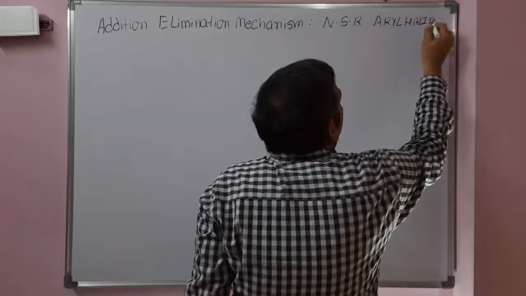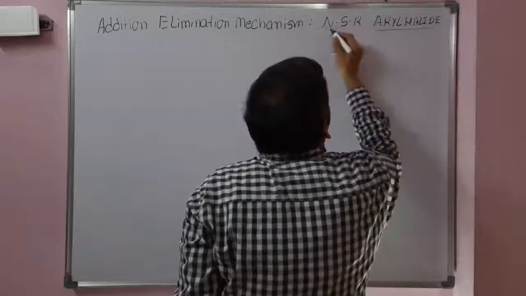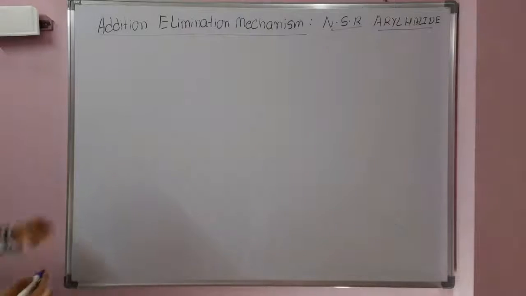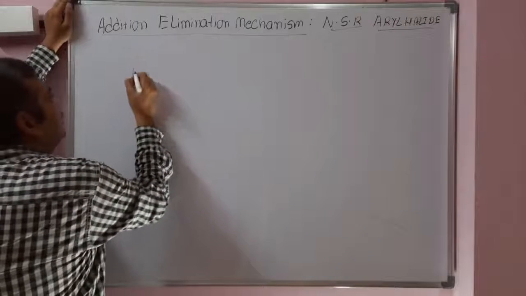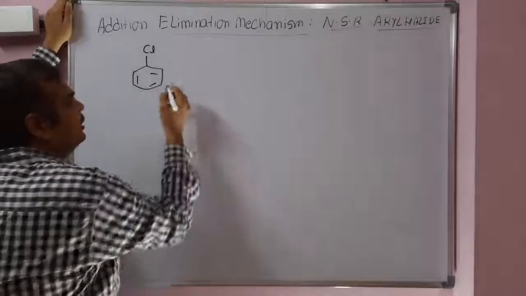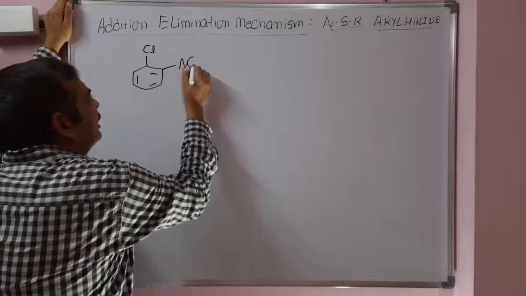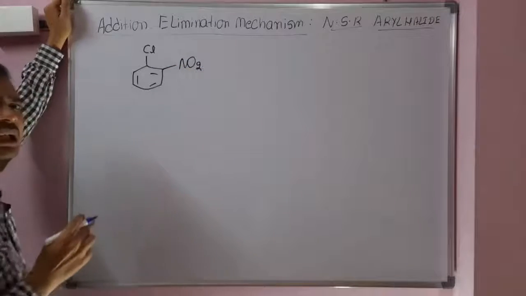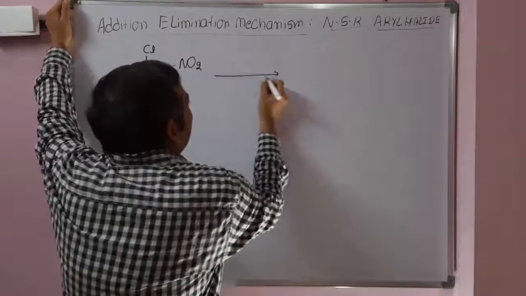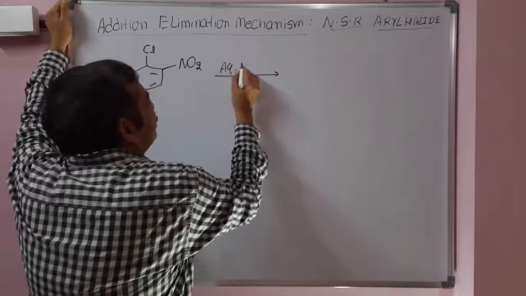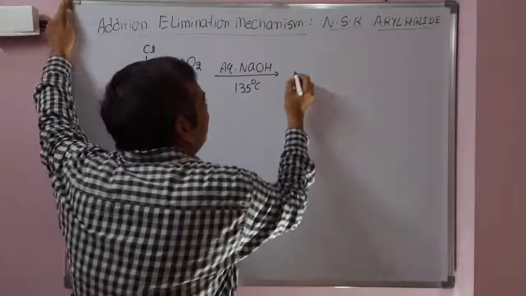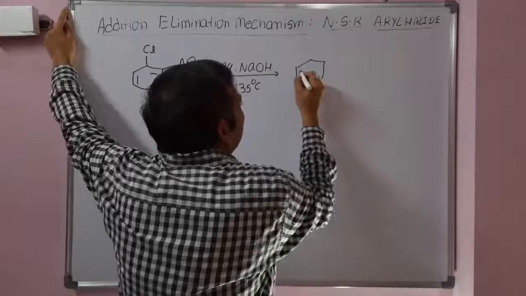See the first reaction. Generally, aryl halides will not undergo nucleophilic substitution reaction. It will undergo nucleophilic substitution reactions normally in the laboratory only if it contains an electron withdrawing group at ortho or para position. So when it reacts with sodium hydroxide at just 135 degrees centigrade, nucleophilic substitution reaction will take place.